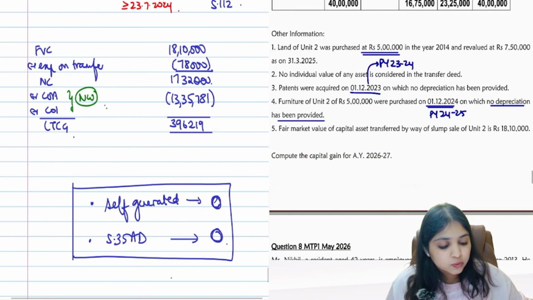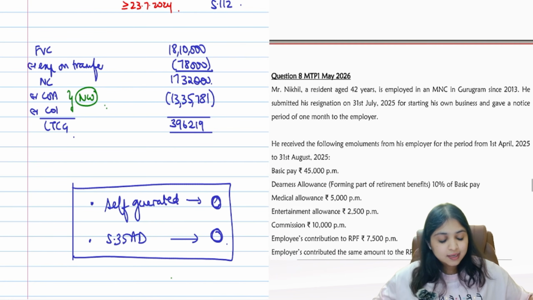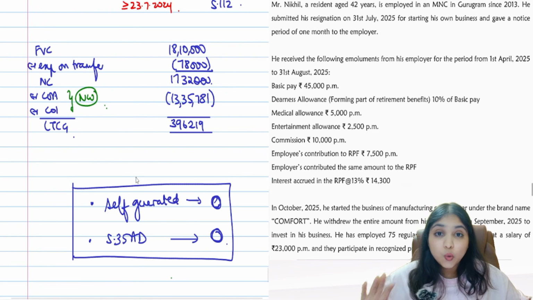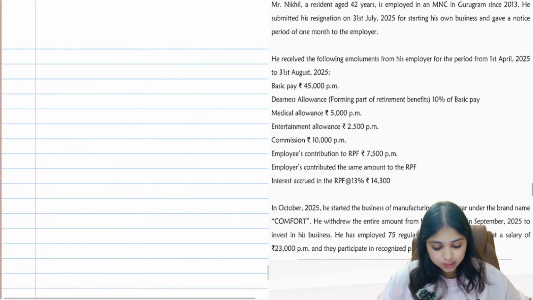Alright guys, can I close this question? Can we go forward? Yes, come on. Come to question number 8. Question number 8 is a case-based MCQ.